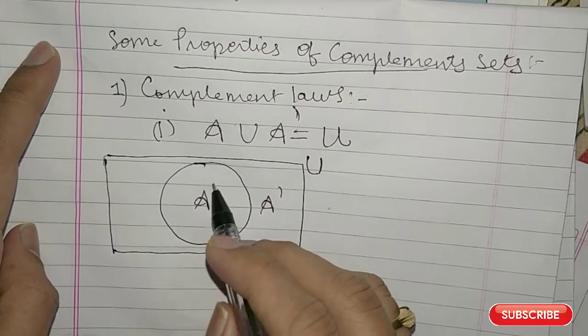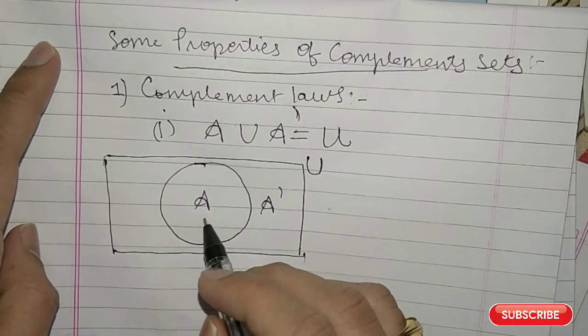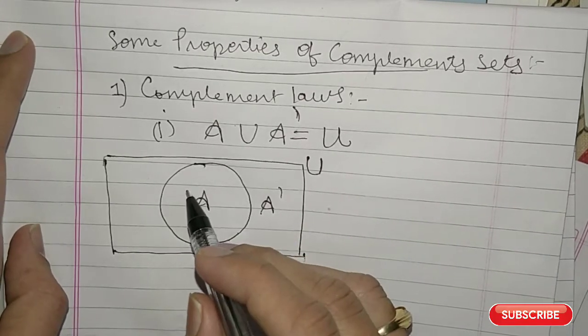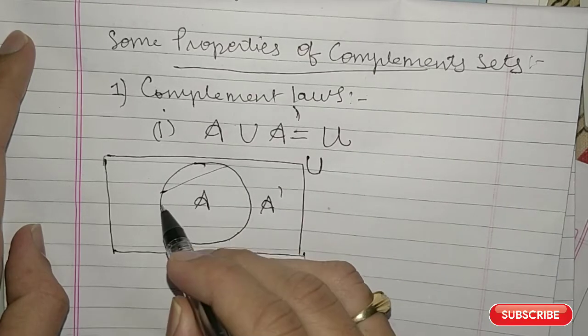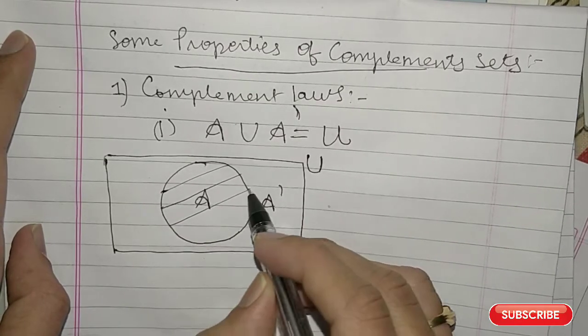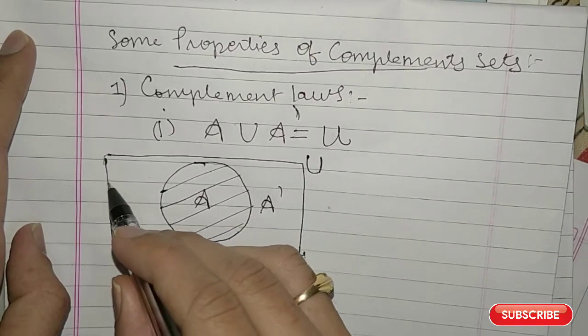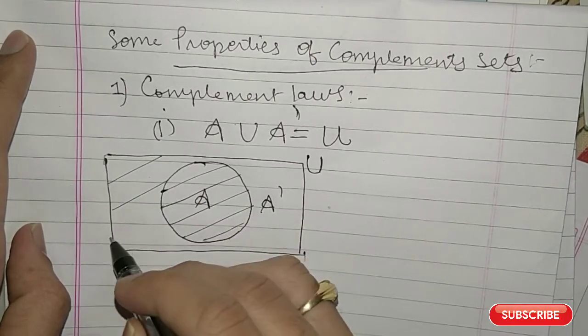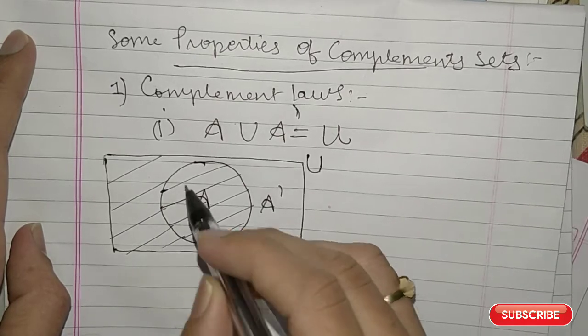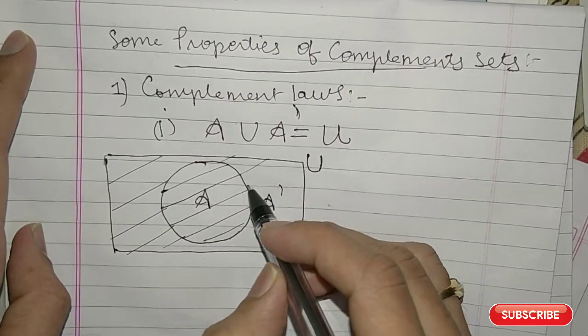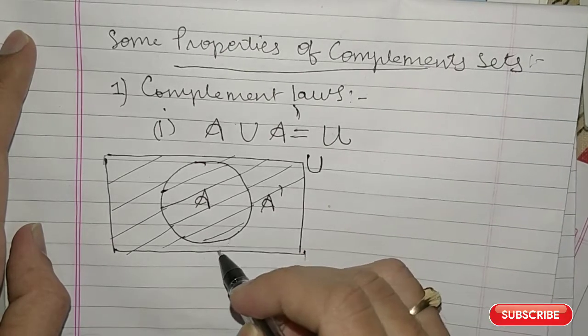Now if you take the union of the two sets, what you will get? Let us see. Union means all the elements of A and all the elements of A complement, that is this, all this.